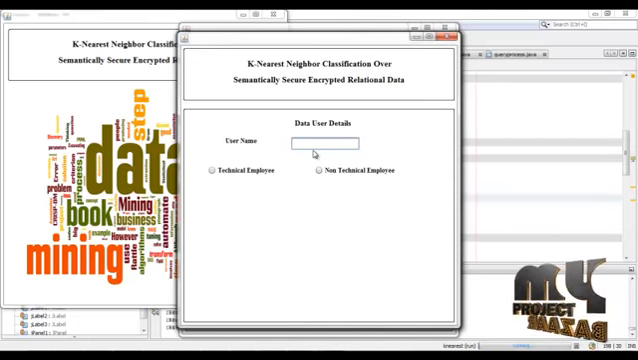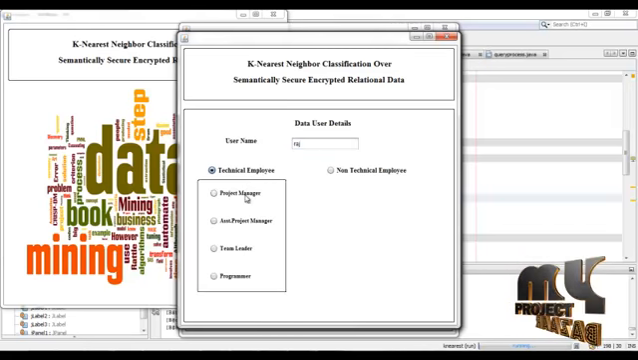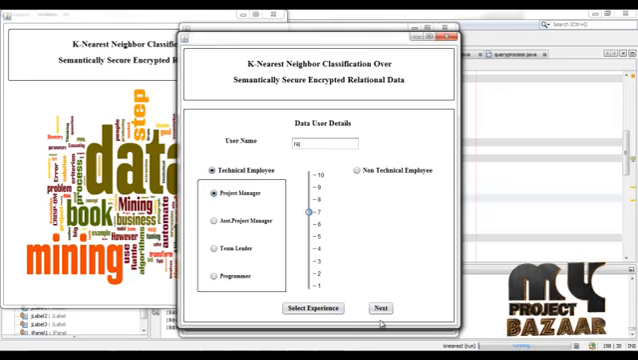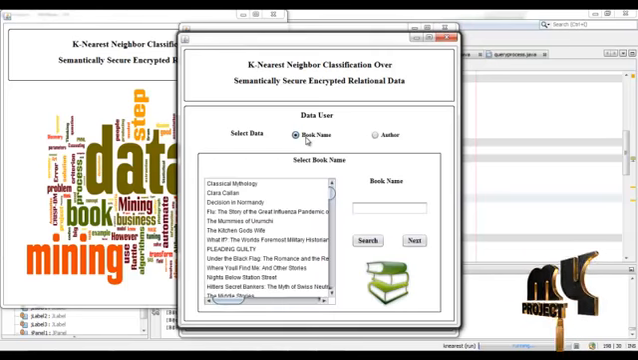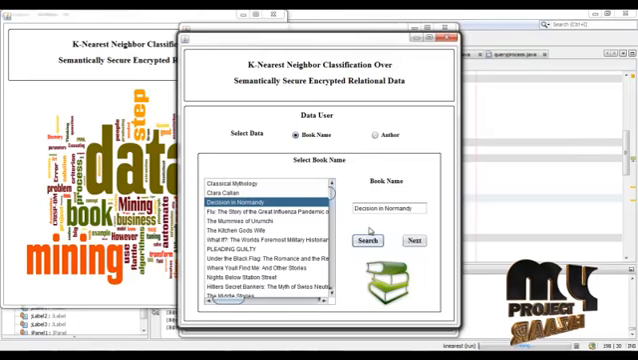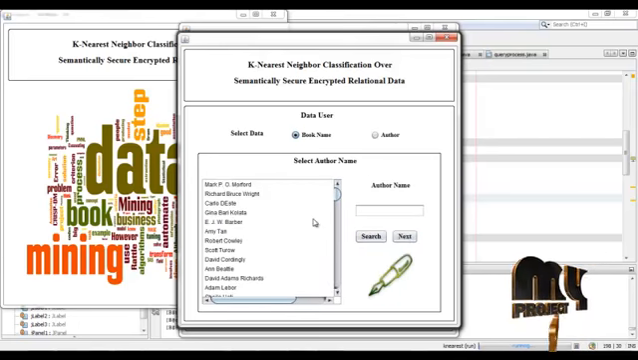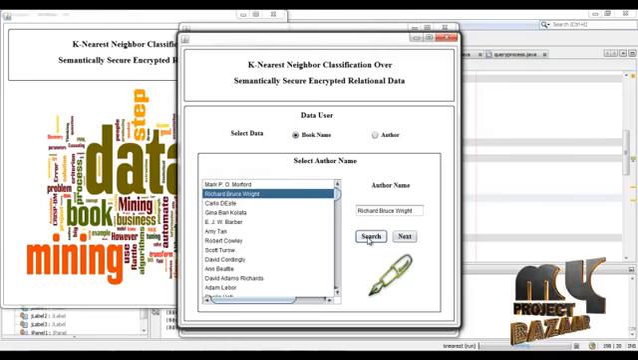Now the user has to enter the name and then press the technical employee. In that, select any one of the options and press select experience. Using this, the user can select the experience and then click next. Now the data user has to select the book name from here and then press search. Now this is stored in the buffer, and then click next. It contains the list of authors. From this, the user can select the author and press next.